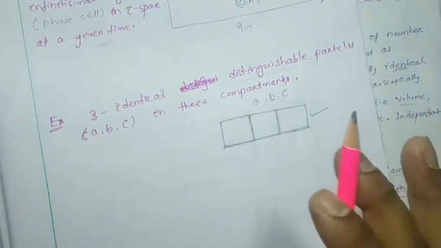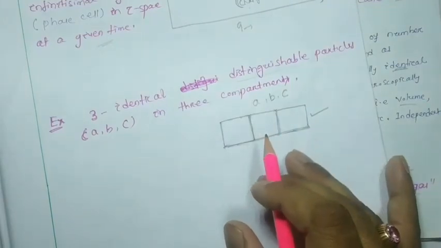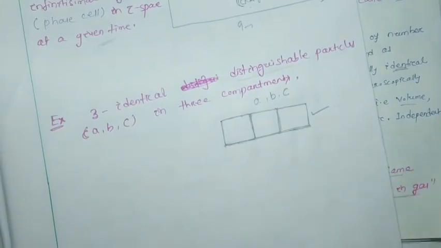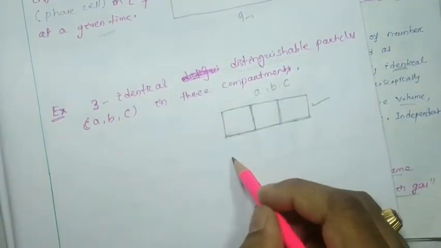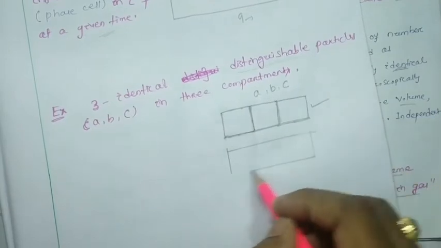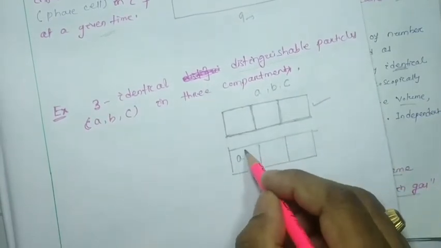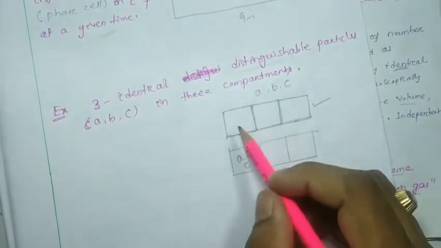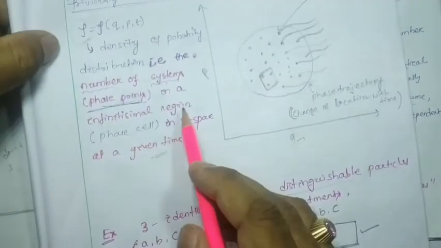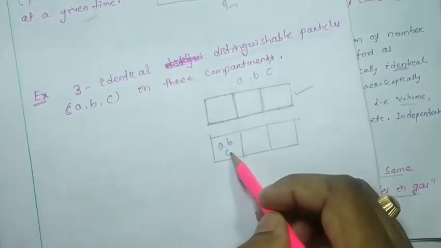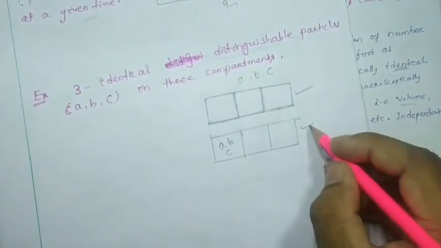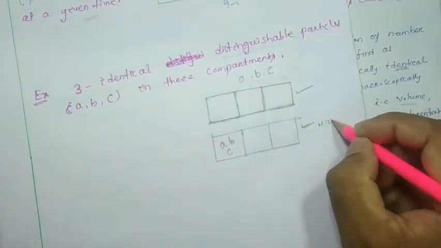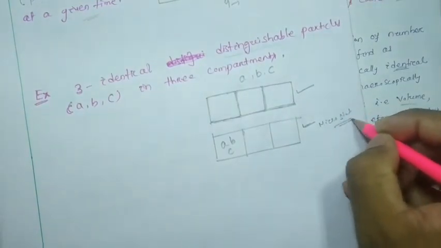So in how many ways they are going to be arranged, that many states we are going to get. Okay, I am going to show you that. Suppose one state we are going to find is that all the particles are here in one phase cell. In one unit phase cell or infinitesimal region, all the three are there. This is one microstate, we can say. This is one state.